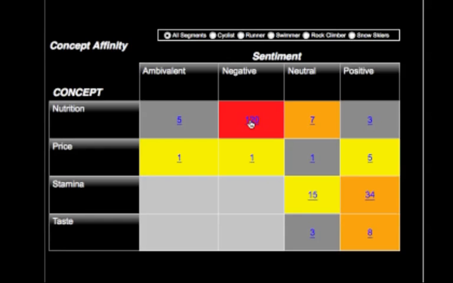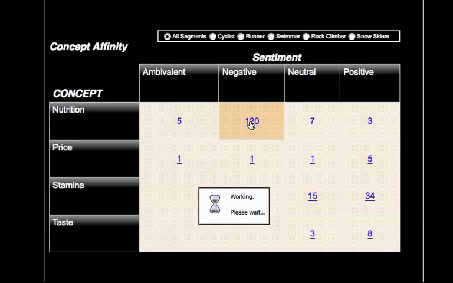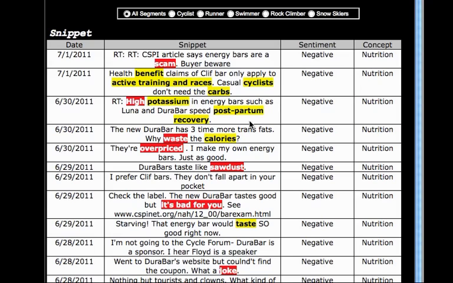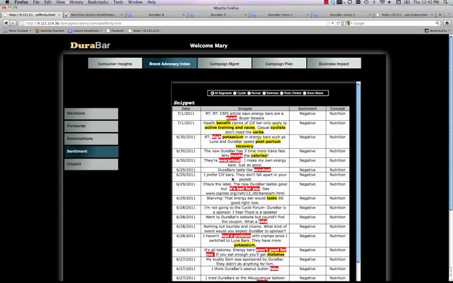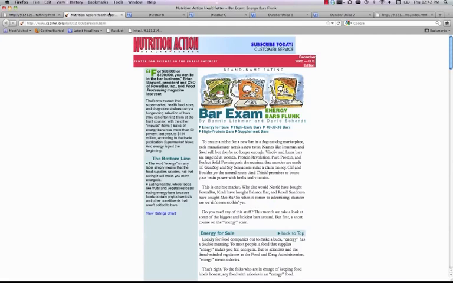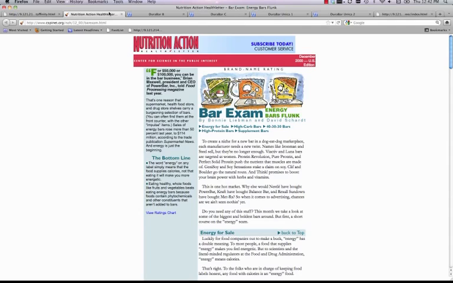To further understand the situation, Mary clicks on the red cell to view the actual negative statements which led to the red status. This drill down not only shows the negative statements for Mary to review, it also provides the originating web source for click-through review of the entire source document. Mary completes her assessment by quickly pulling up an article published yesterday in the Center for Science in the Public Interest. It was referenced repeatedly in the most recent posts, reporting on an energy scam among makers of energy bars. Mary's pre-launch investigation hinted at this issue, but her findings weren't conclusive.